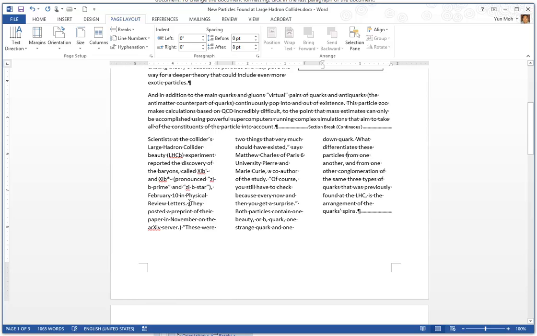But sometimes you may want to have an uneven bottom side. So that's where you can use a page break.